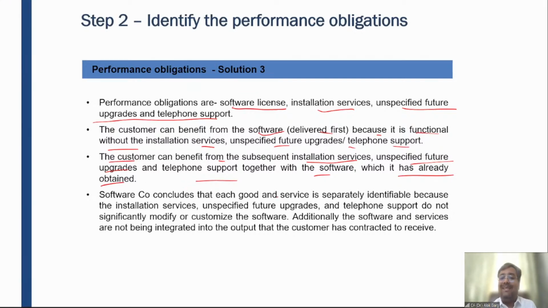Software company concludes that each good and service is separately identifiable because the installation service, unspecified future upgrade, and telephone support do not significantly modify or customize the software. Additionally, the software and services are not being integrated into the output that the customer has contracted to receive, right?